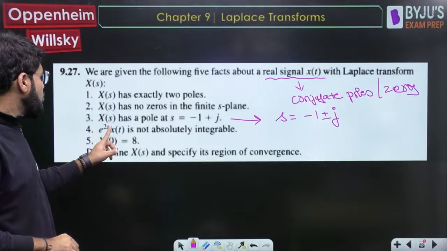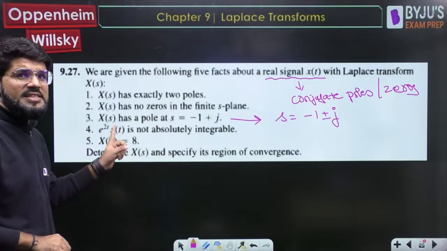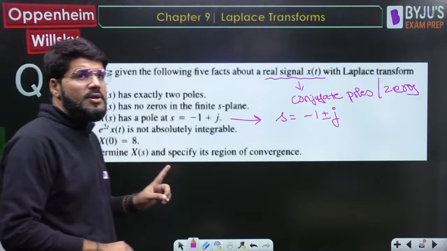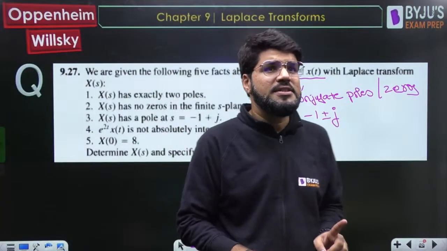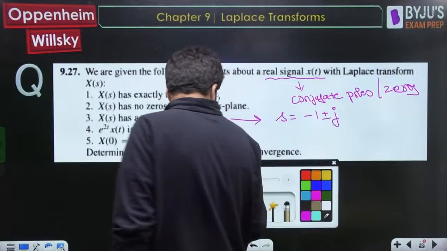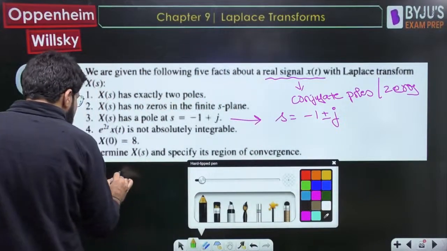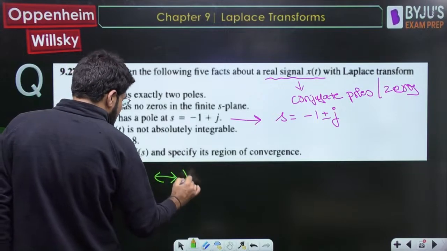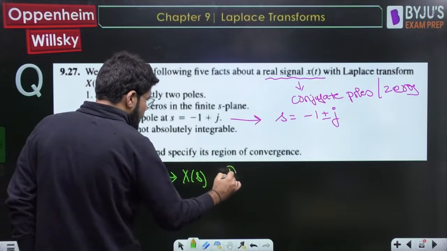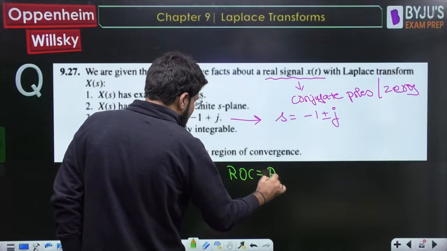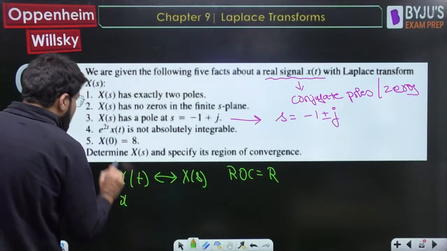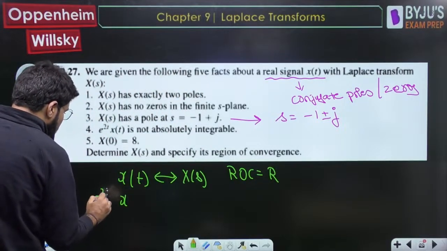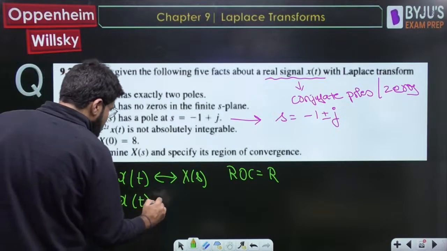e^{2t} x(t) is not absolutely integrable, so let's talk about that. If it is not absolutely integrable, the Fourier transform does not exist. Now, what we know is the fourth point. If x(t) has the Laplace transform X(s), whose ROC is, suppose, R, then for e^{2t} x(t), the exponential term in the time domain corresponds to s shifting.